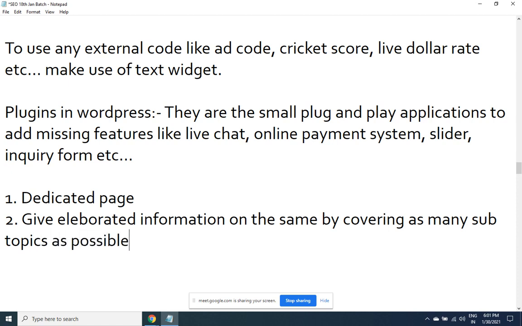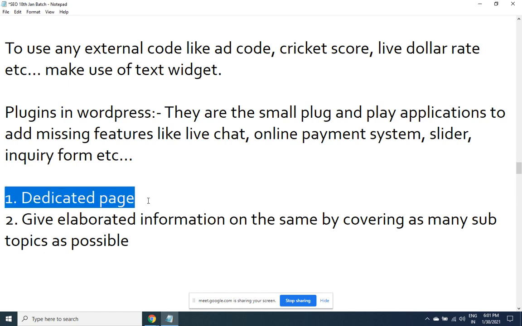Give elaborated information on the same by covering as many subtopics as possible. So a user is searching for first birthday wishes. Point number 1 says that I need to create a page where only dedicated quotations are there for 1 year babies. Then I need to properly structure it.